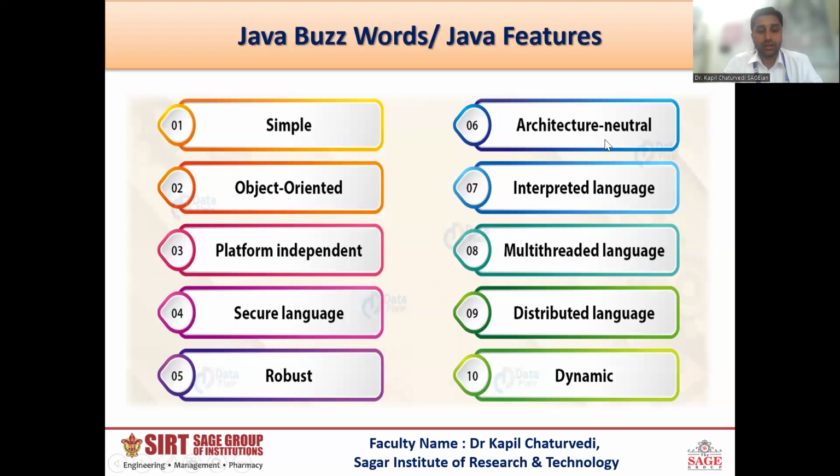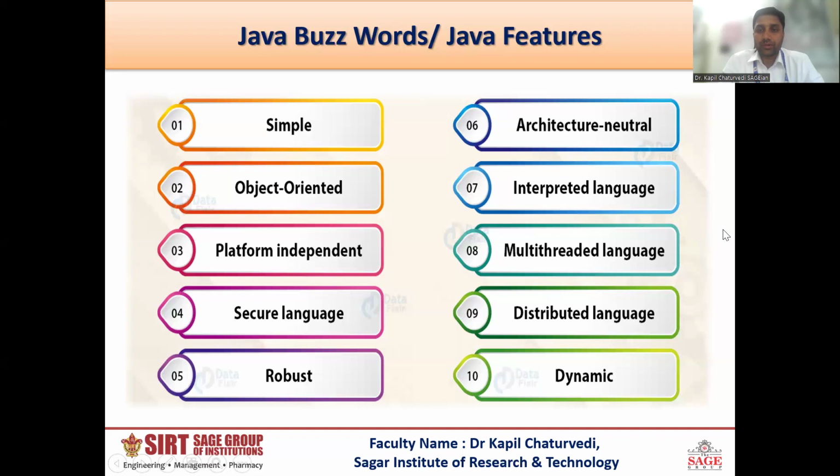Architecture neutral. Whenever we implement any software in Java, you must create multiple classes and follow the hierarchy. If you have to understand any program of Java, any software of Java, you may easily understand it because it follows the neutral architecture.